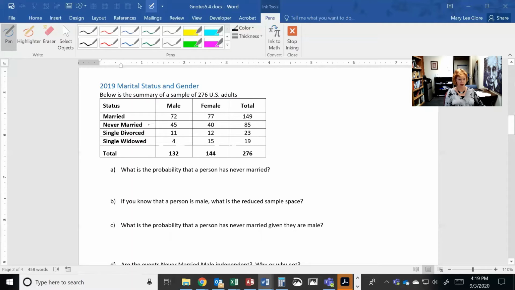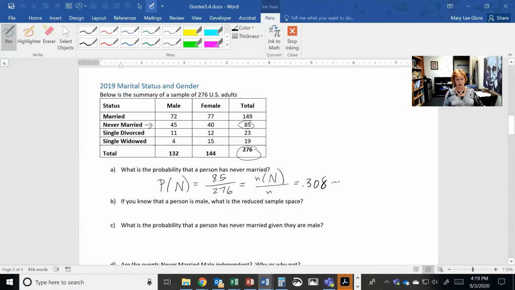All right, so never married, that is this row right here. So I look, the total for that row is 85, and the total number of people is 276. So the probability that someone has never married is going to be 85 divided by 276. And the notation, if I was doing it, is the number in event N over little n, which is the number in S. And this equals 0.308, which is around 31%. So around 31% of people have never been married.